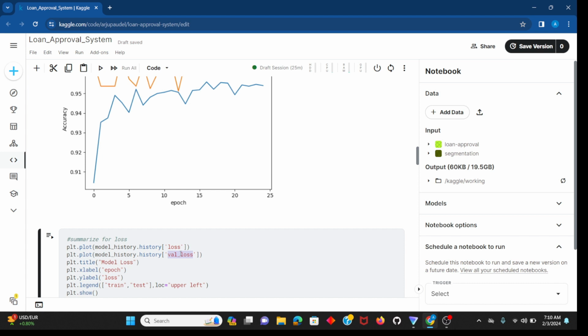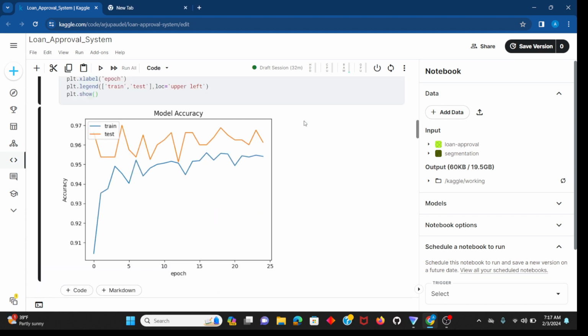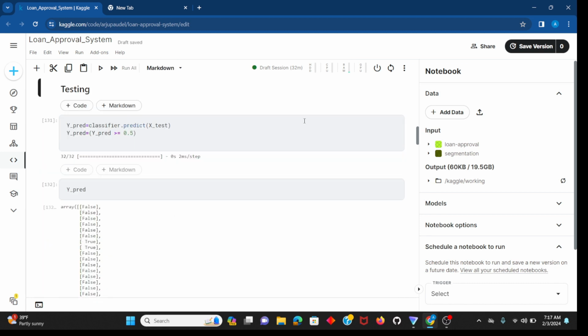the model history of validation loss. I'm giving the title model loss, the x label is epochs and the y label is loss, and I'm also using train and test legends in the upper left, and just showing it. Our model loss has decreased from here to here. This is our model accuracy and model loss, and this is our testing part.